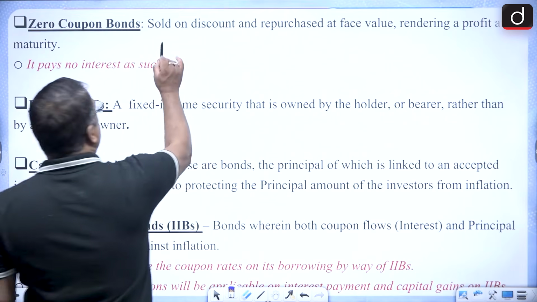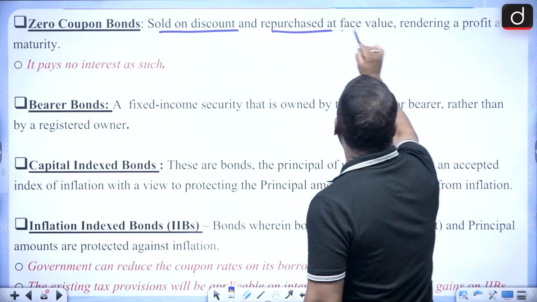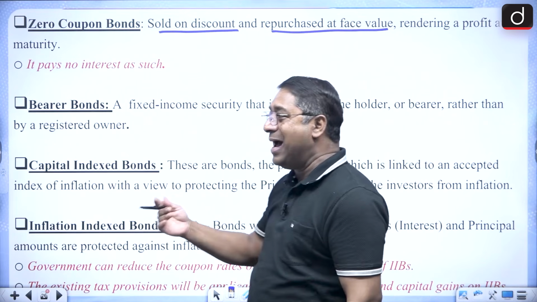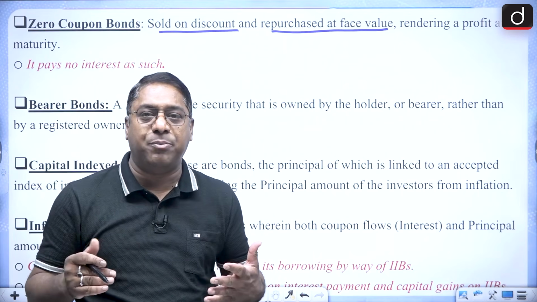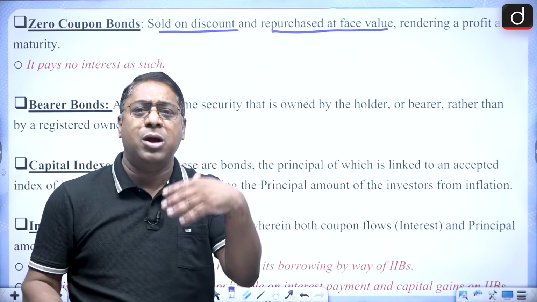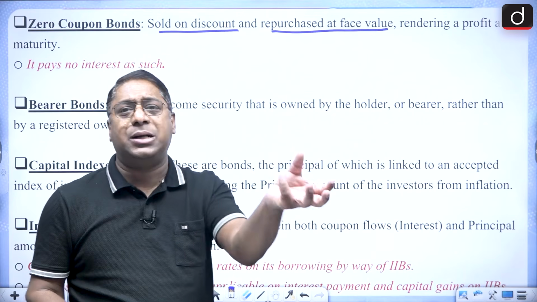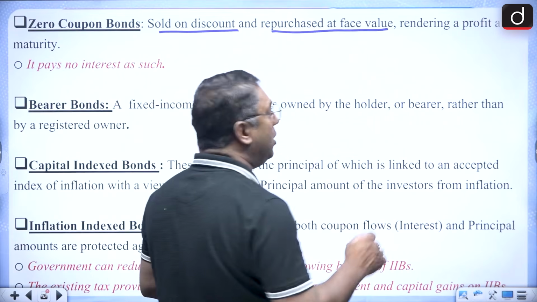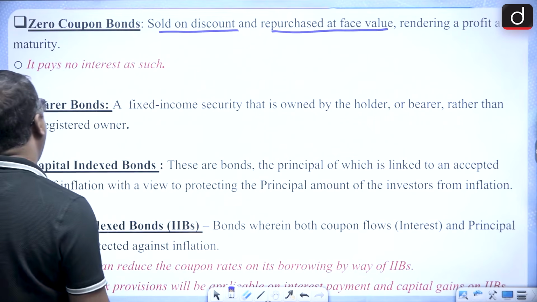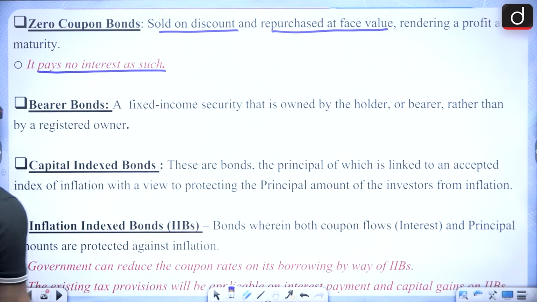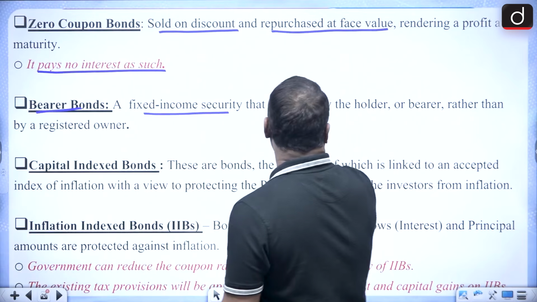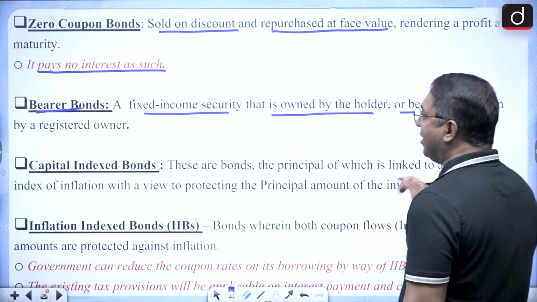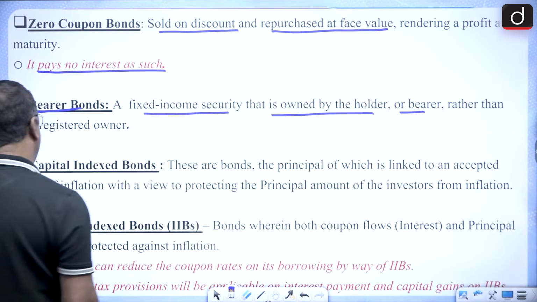Zero coupon bonds are sold at discount and repurchased at the face value. That means they are issued at discount and redeemed at par, like the treasury bill. Like 25,000 is the face value, it is issued at 20,000 and it is purchased back at 25,000. So 5,000 is the gain and it pays no interest as such, but it is a zero coupon bond. Then there is the bearer bond, that is the fixed income security that is owned by holders or bearers rather than by a registered owner. So bearer bond is there.